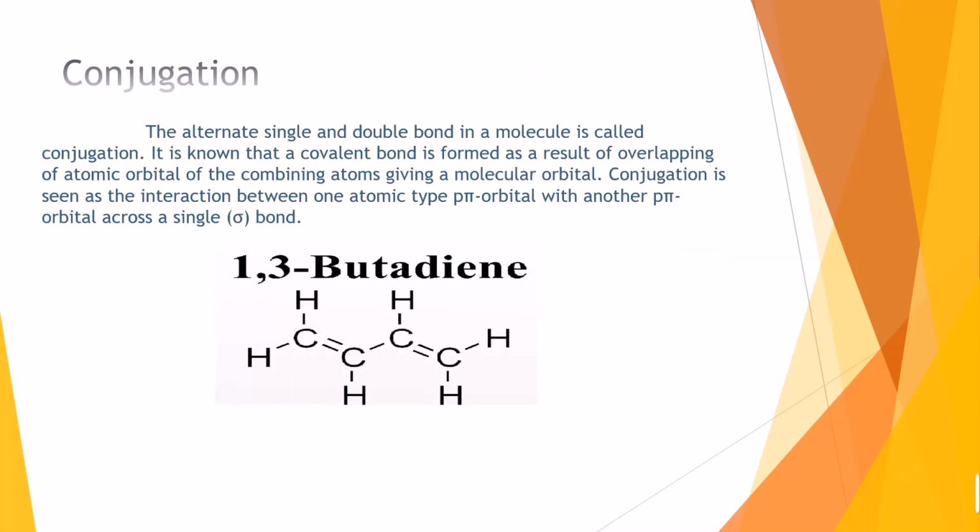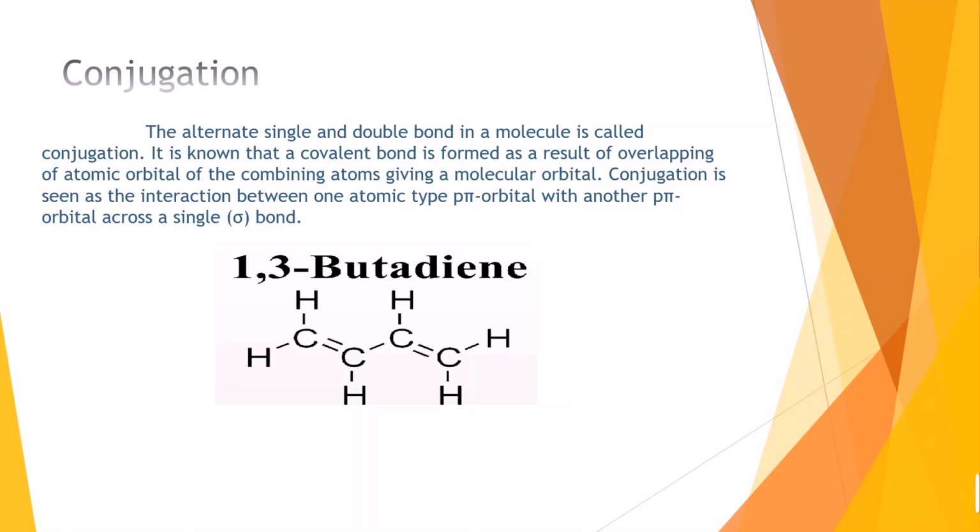The next topic is conjugation. Conjugation is the alternation of single and double bonds in a molecule. We can say that when A, B, C, D are the atoms, A and C are alternate, and B and D are alternate. So this is the conjugation.